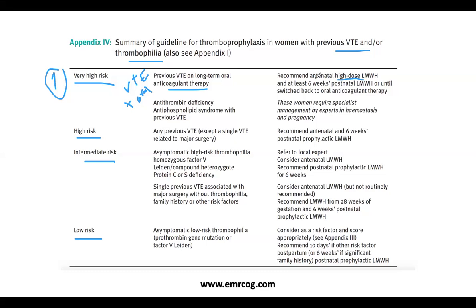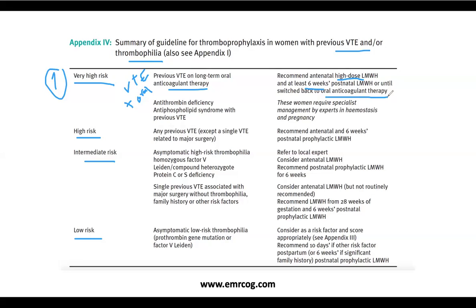So she will have antenatal high dose prophylaxis of the low molecular weight heparin and at least 6 weeks postpartum of low molecular weight heparin, or until switched back to the oral anticoagulant therapy, right? Which we call a bridging.